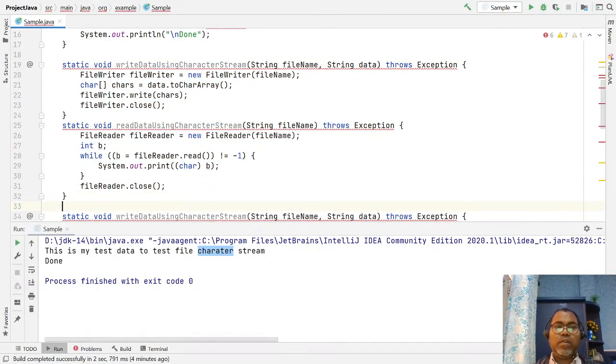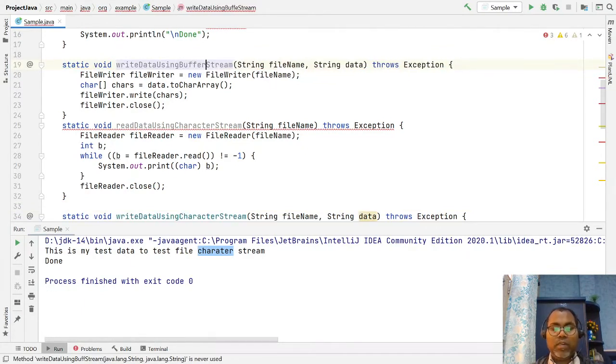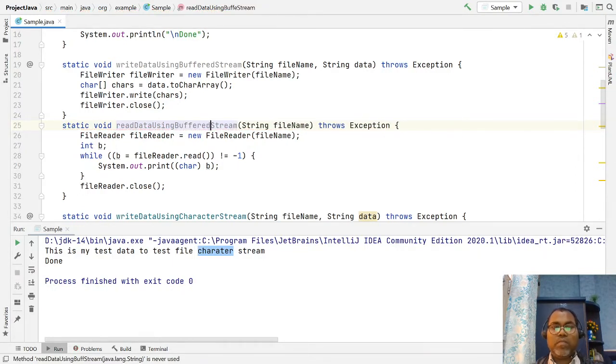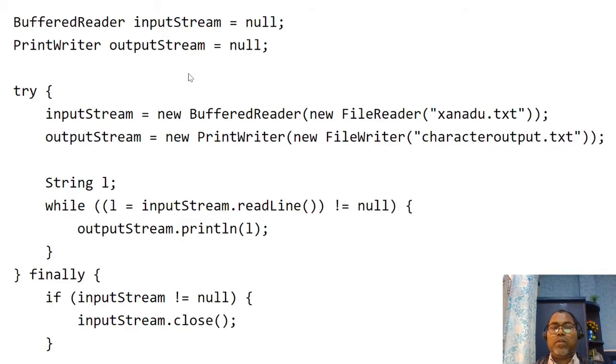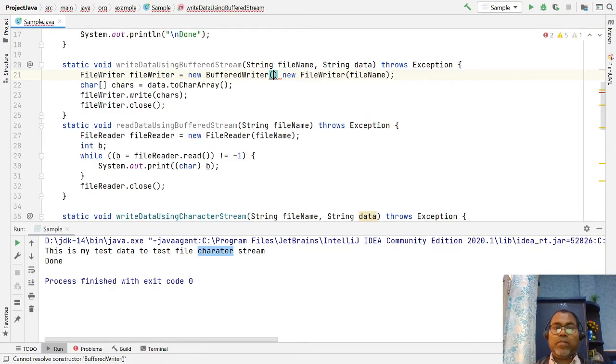I want to write here using a buffered stream. The buffered stream says you don't write directly, you use a new BufferedWriter, or a BufferedReader. Here a new BufferedWriter, and now you are getting a buffered writer, or a reader. You can use either.